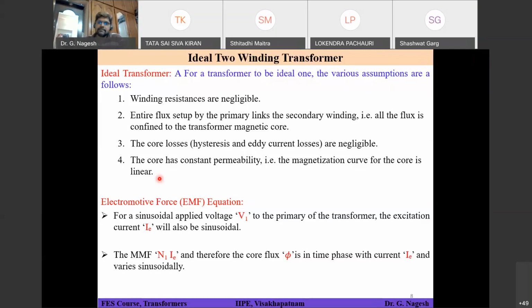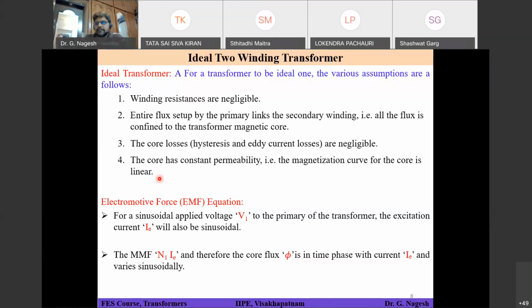Usually what happens is, if you have a small core and a winding where you are pumping in a large amount of current, then your core may not have the ability to carry that flux, because the core is very small and you are trying to flow a large amount of current through the winding.